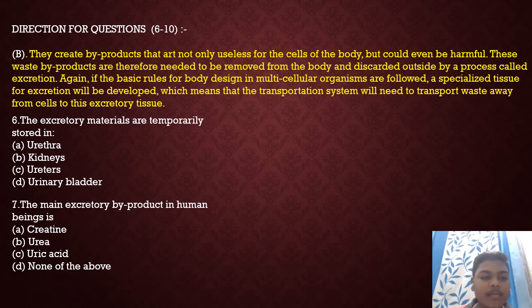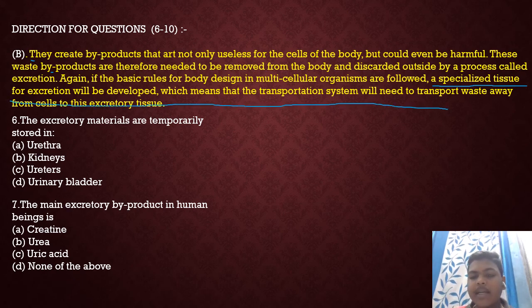Next question. They create byproducts that are not useless for the cells of the body but could even be harmful. These waste byproducts are therefore needed to be removed from the body and discarded outside by a process called excretion. Again, if the basic rules of the body design in multicellular organisms are followed, a specialized tissue for excretion will be developed, which means the transportation system will need to transport waste away from cells to these excretory tissues.